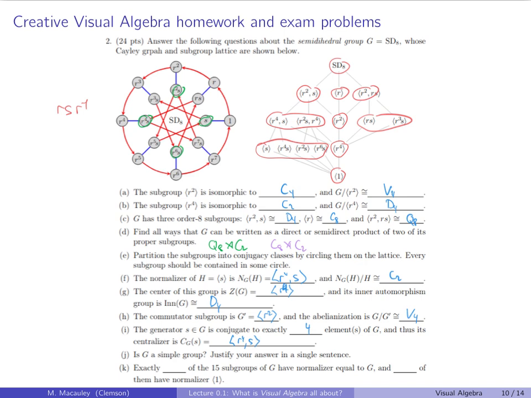Is G a simple group? No, because it has normal subgroups right here. You can see it right here. So exactly how many of the 15 subgroups have normalizer equal to G? What I'm asking you is, what's normal? 1, 2, 3, 4, 5, 6, 7. So 7 of those have normalizer equal to G. And how many of them have trivial normalizer? Nothing has trivial normalizer. The normalizer of H contains H, and the normalizer of 1 is G. So that's going to be 0.